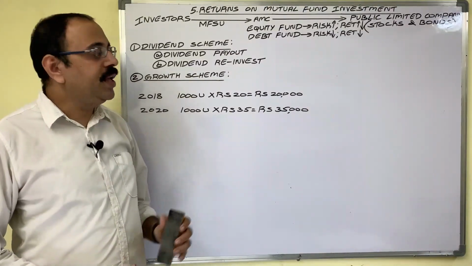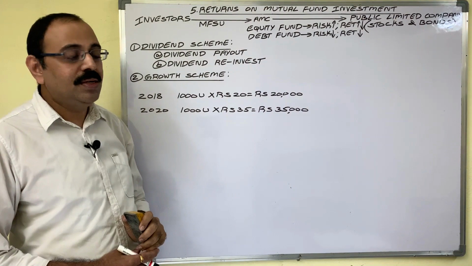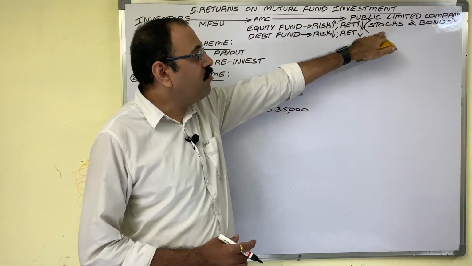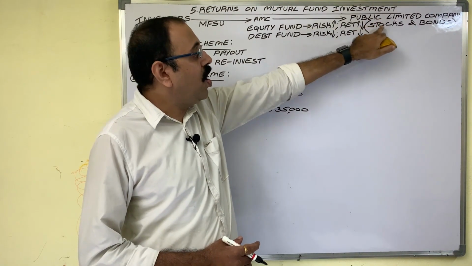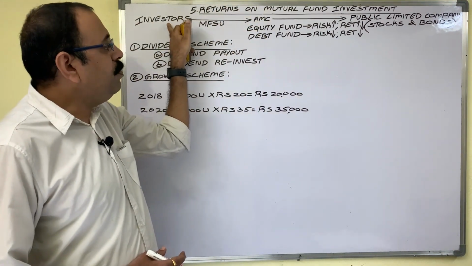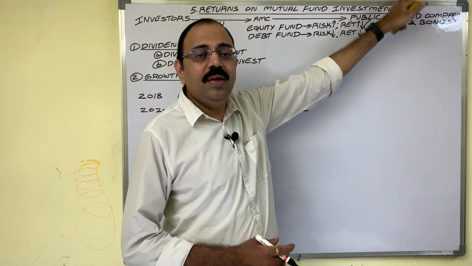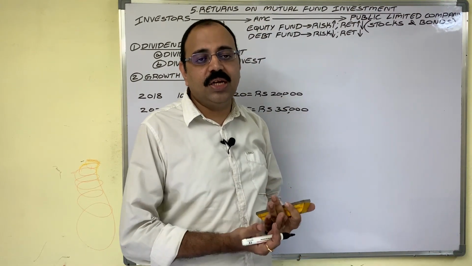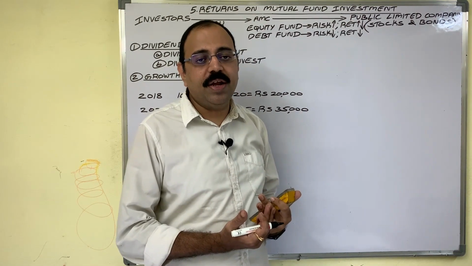Now the 5th point is returns on mutual fund investment. Suppose investor purchased stocks of public limited company directly. Then on shares he gets dividend. If he purchases bonds of public limited companies, then he gets interest. There is a dividend income, interest income. They are known as returns in share market.